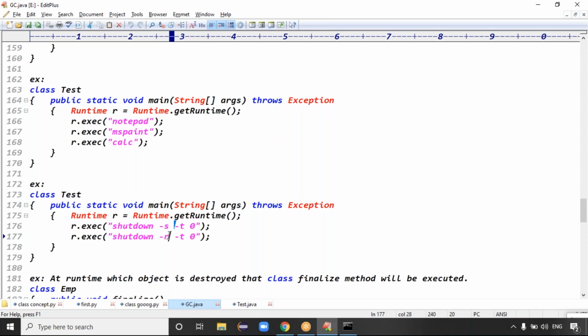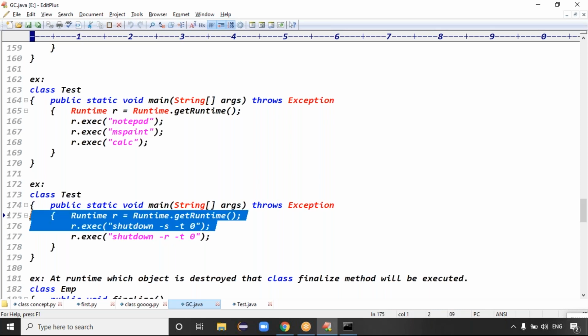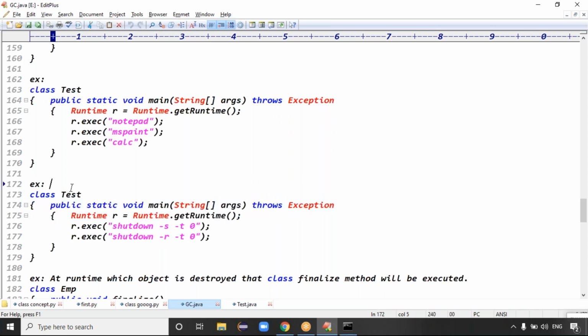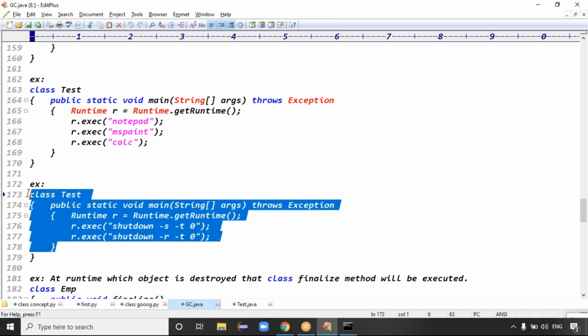This is like a restart of the system. So if you run this code, what happens, guys? The application will be shut down. Your operating system will be shut down. So exec to shut down, -s, right? Should we reset it? -r is there for restart.